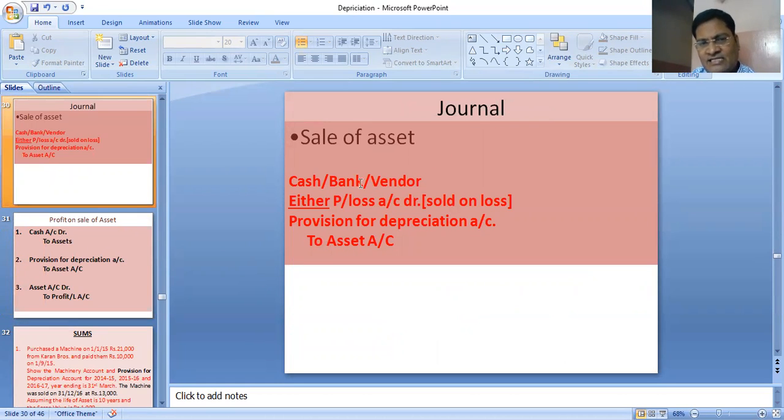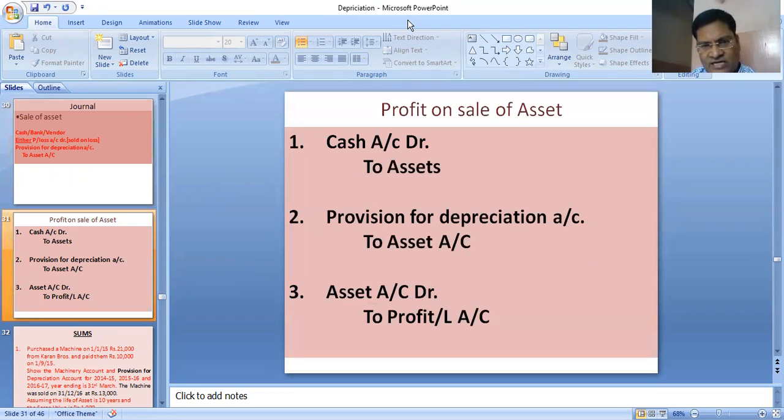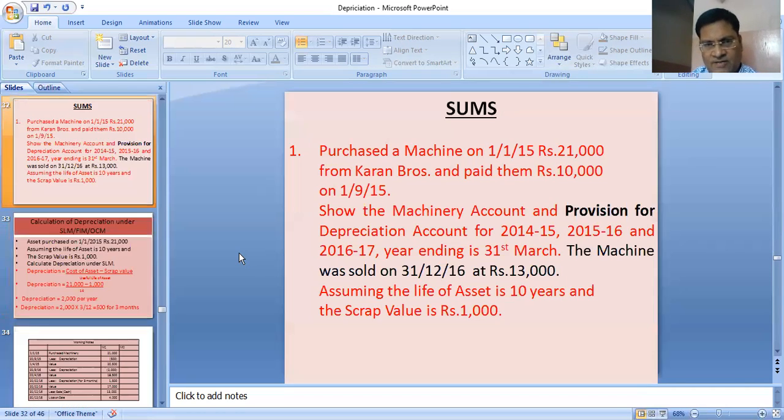When we sell the asset, same entry: cash account debit, provision for depreciation account debit to asset. If there is a loss, we will write it over here. If there is a profit, we will write another entry like cash to asset, then provision for depreciation to asset, and then asset to profit. We first decrease the asset with the value which we have got, which is more than the book value. That's why it's a profit. And then again, we reduce the excess asset value to profit and loss account. We will understand this when we do the sums.